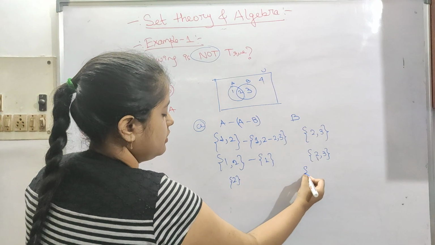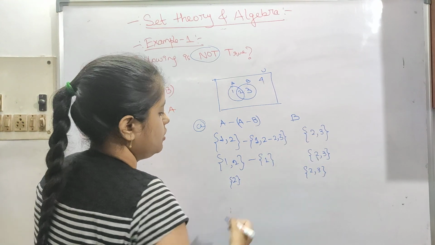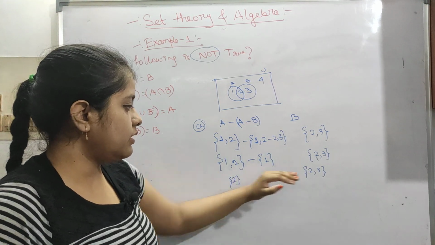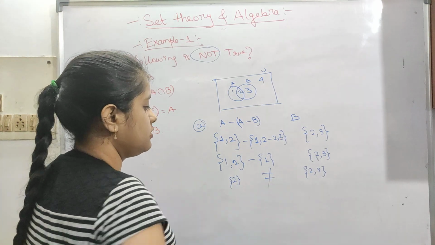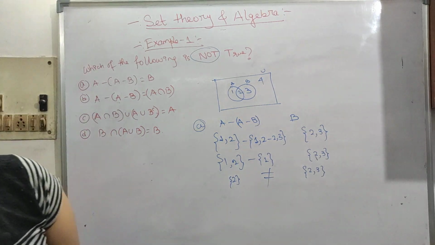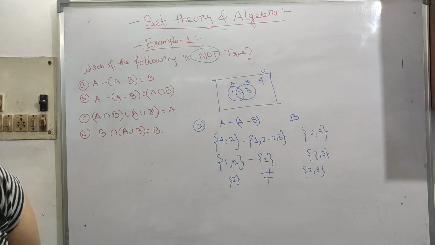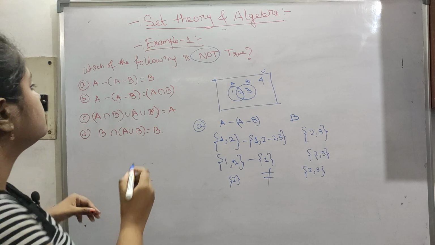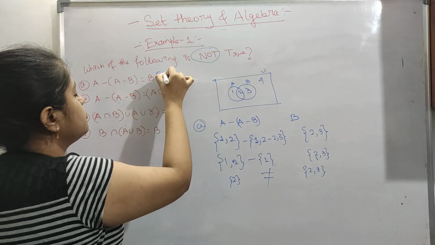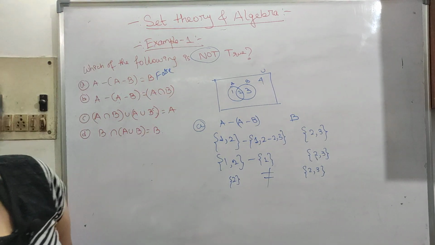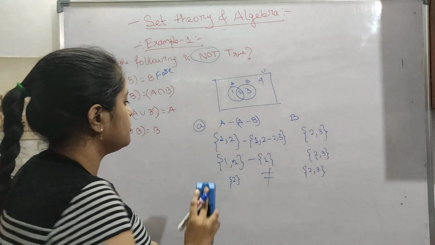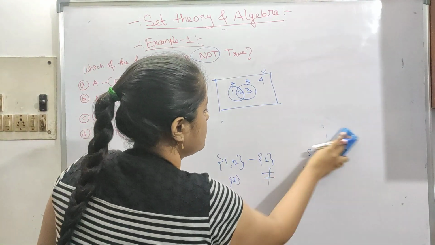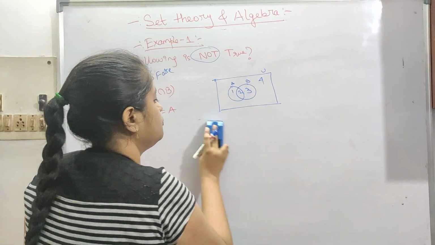So {1, 2} minus {2}, one part is cancelled. One side contains 2 and the other contains 3, so this is not equal. Which of the following is not true? This is actually false, so this is our answer, but let's check the others anyway. I hope you have understood this. Let's do some more practice, and you will be able to do it on your own.